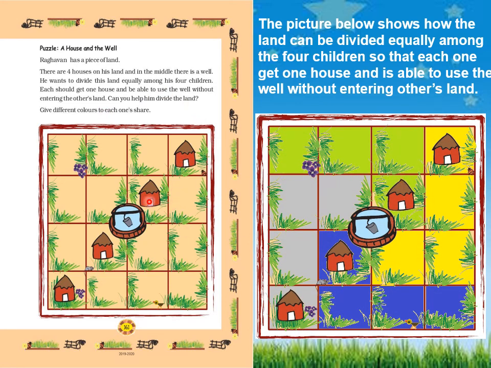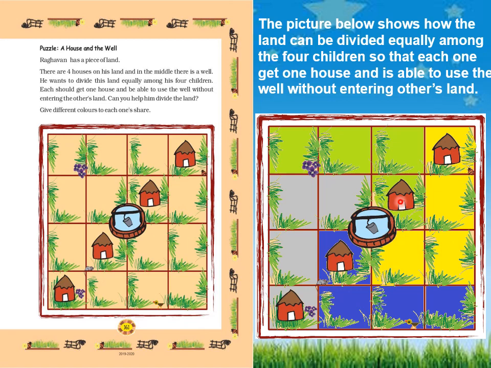So first we will count how many squares are there in the land. So 1, 2, 3, 4, 5, 6, 7, 8, 9, 10, 11, 12, 13, 14, 15, 16. So total 16 squares are there and we have to divide it into 4. So each one will get 4 squares. So first we will show the house with the yellow color. So this house one will get, and they have to use the well without entering the other houses. So 1, 2, 3, 4. This way they will use the well.